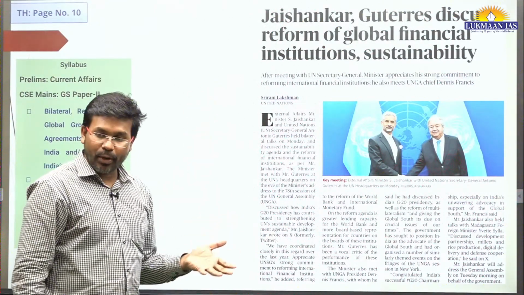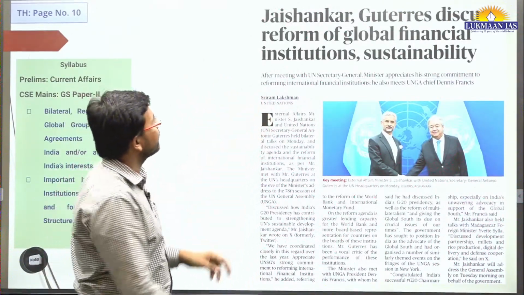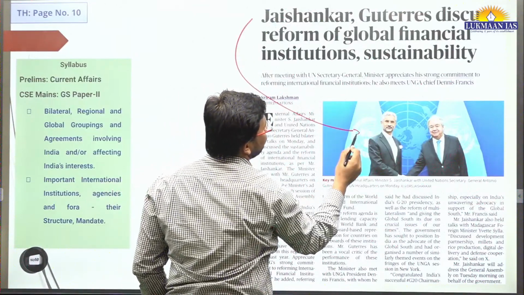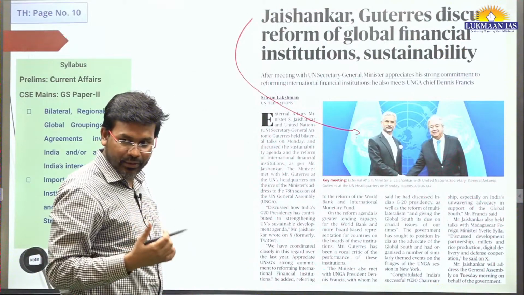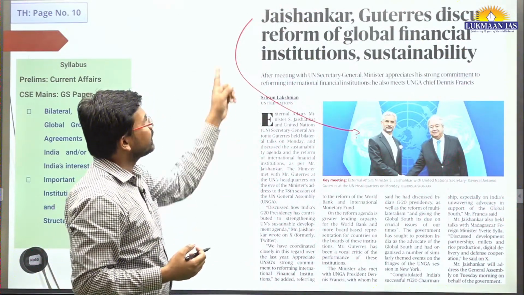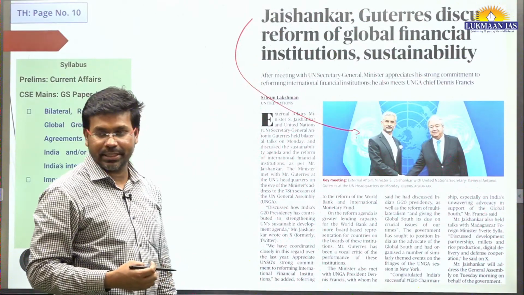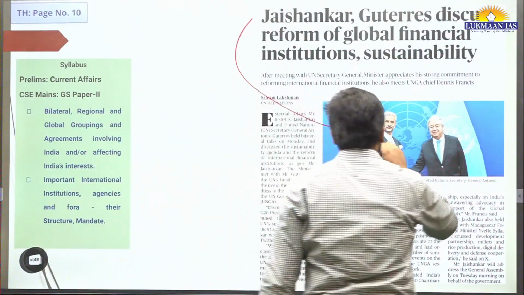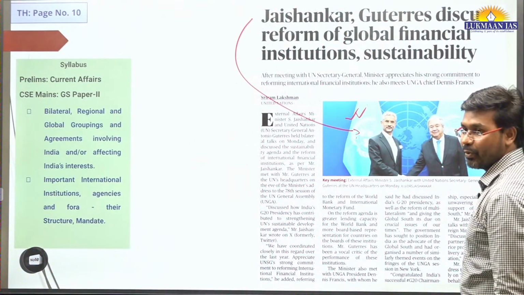Now, this topic is important from an IR point of view. It says Jaishankar. Jaishankar is the External Affairs Minister of India, or Foreign Minister of India basically. Jaishankar and Guterres discussed reforms of global financial institutions and sustainability. So this person is the Foreign Minister of India. This person is the Secretary General of the United Nations.